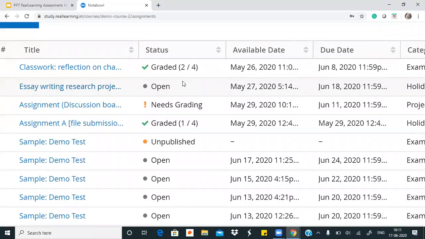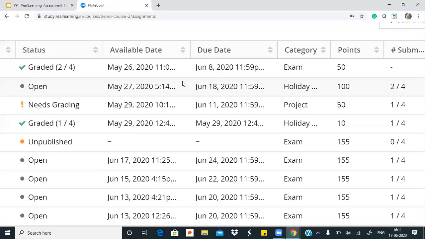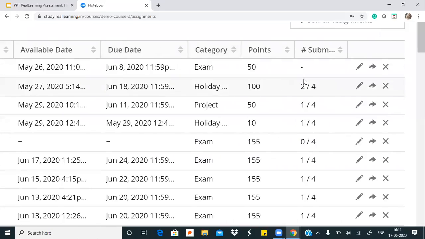If we move to the right of the screen, there is some important date related information for the teachers. What this simply means is that a teacher can keep track of when did I publish it to students, when did students start attempting this. This is also something that teachers decide, and there's of course a submission deadline. There is a category for each of the assignments that tells teachers, okay, was this a holiday homework, was this a project, was this an exam that I gave to students. Likewise, they can prioritize their assessment also.